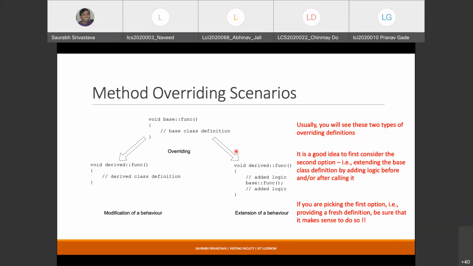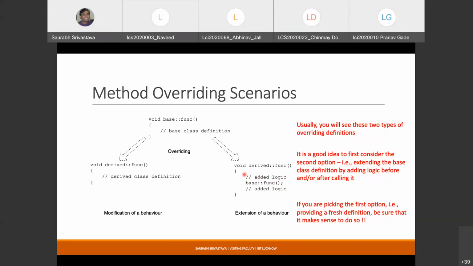The other way is something like this: you usually write some logic here, then you call the base class version. Okay, so this is allowed, by the way. If you want to still access the previous version of this particular method, you can do that using the scope resolution operator. And this is not just true for one level hierarchy, it is true for multiple level hierarchies.